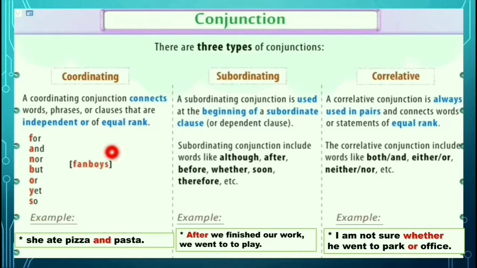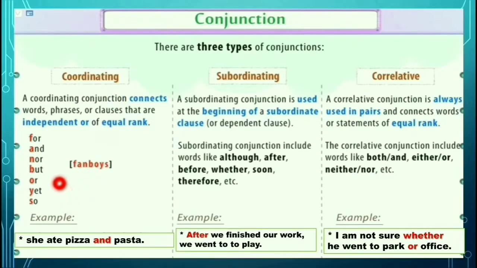Before, I said there are 2 types of clause, independent clause and dependent clause. Coordinating conjunctions are used to connect 2 independent clauses, or words or phrases that are of equal rank, similar. Then we can use a coordinating conjunction.